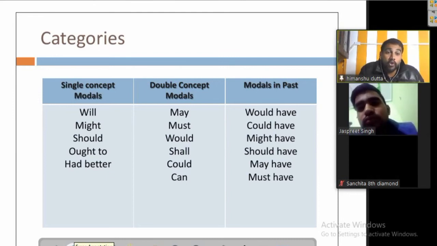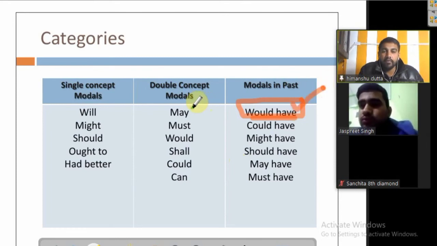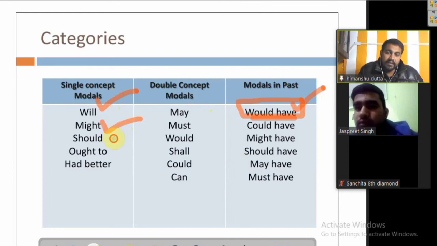We can also use would have in the present conditional perfect, but here, in the case of future, we use will. Here we say will, might, should, ought to and had better.